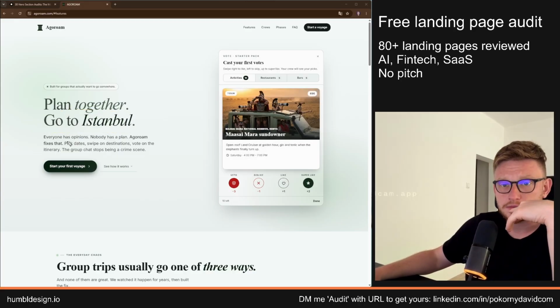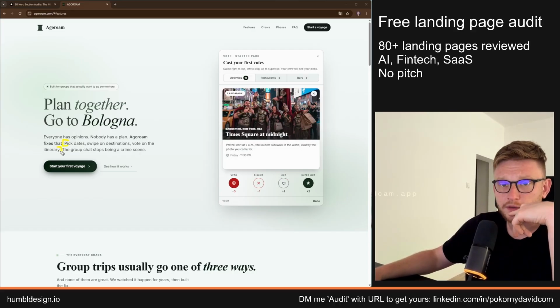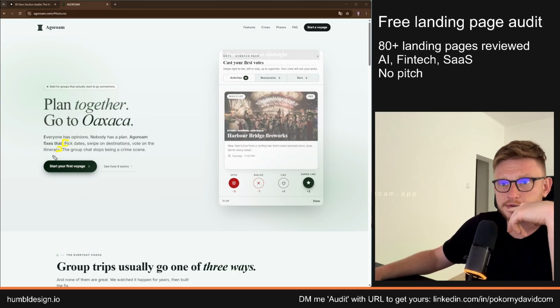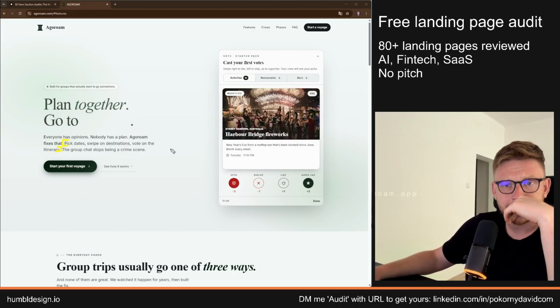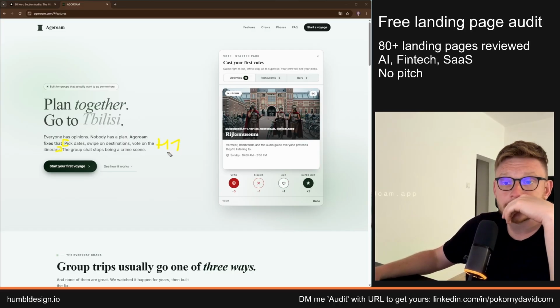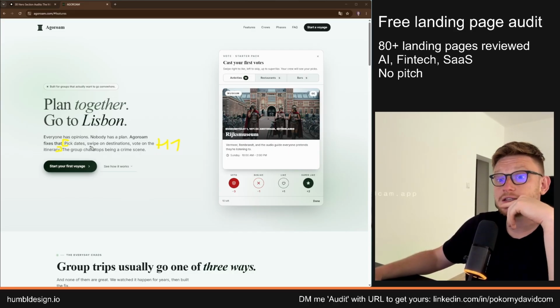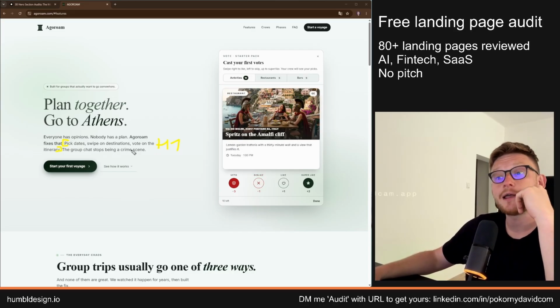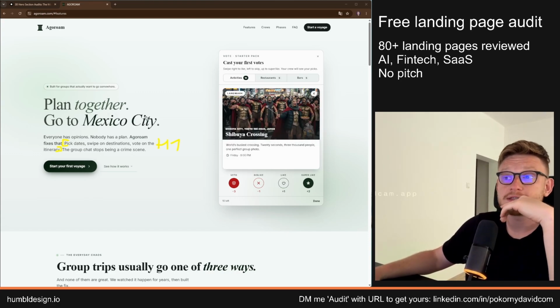What I think is really good is this part right here. Pick dates, swipe on destinations, vote on the program, I would say. So it's easier to comprehend and understand. And that should probably be your main title, because pick dates, swipe on destinations, vote on the plan, I think that's what the true value is about.